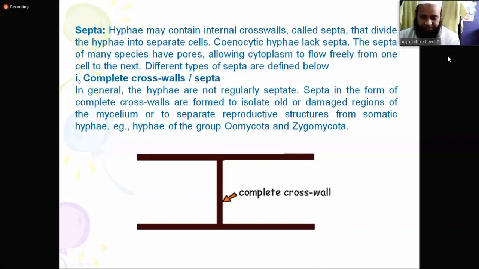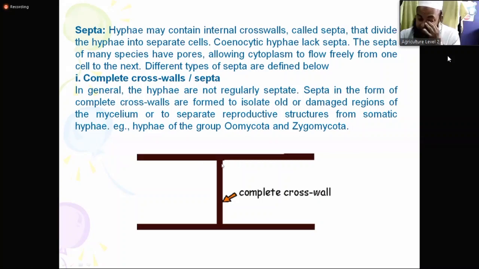In general, if it is not E, we will say E is. Since here there is E, it is plural. I told you again, the hyphae are not regularly septate. So septa in the form of complete crosswalls are formed to isolate old and damaged regions of the mycelium or to separate reproductive structures from the somatic hypha.